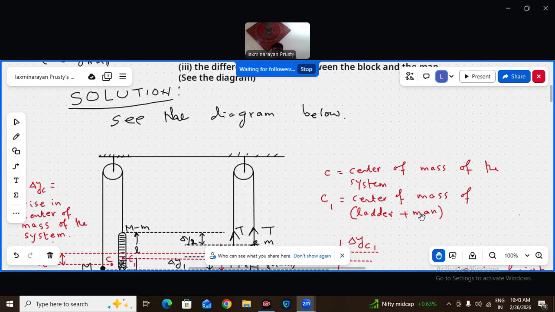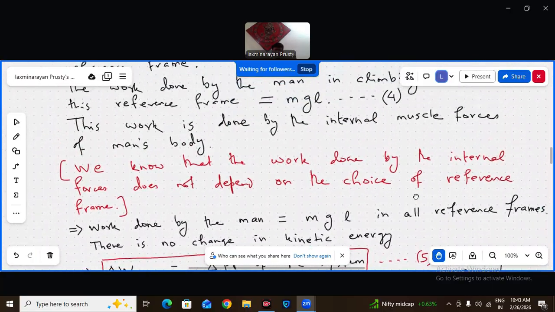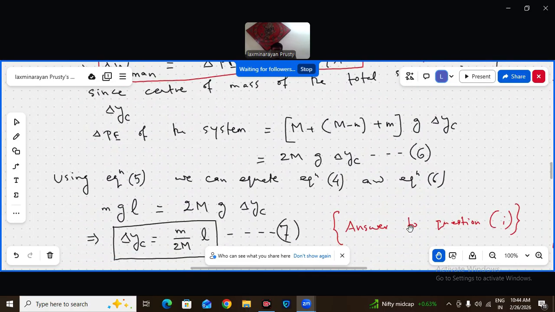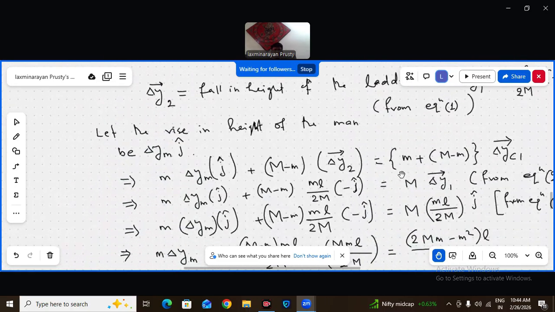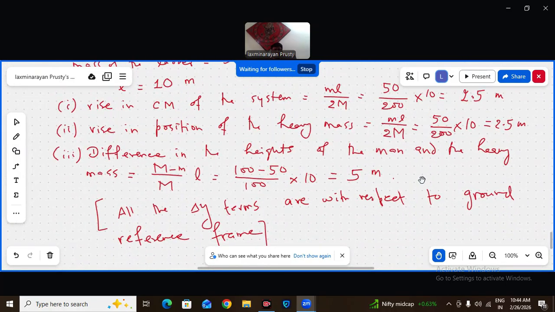Okay, the major point is that the work done by the external forces of a system of particles is independent of the choice of reference frame. This point should be very clear to all of you. Okay, this is an important question. I thought that I should give some time to this. I think all of you understood.